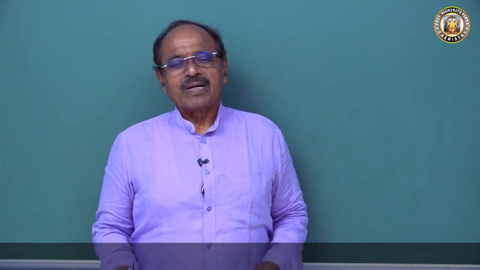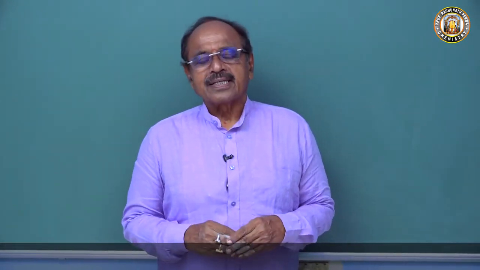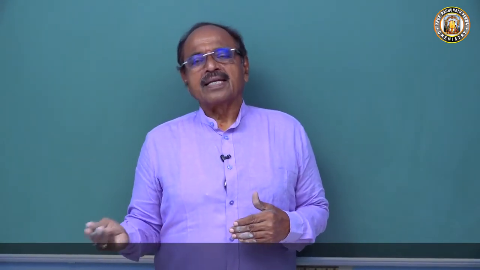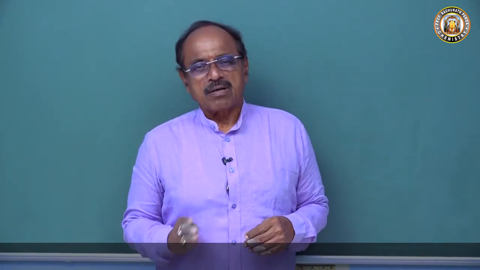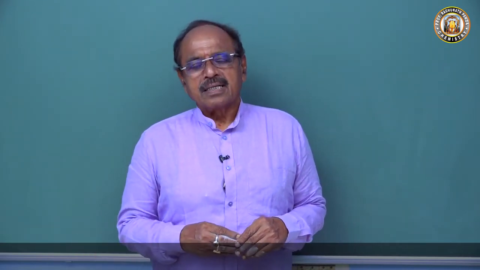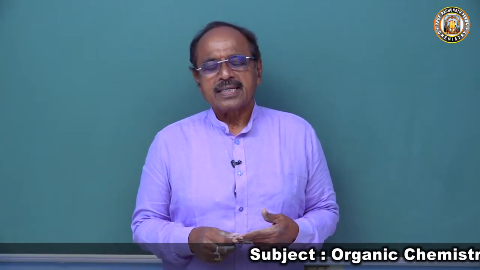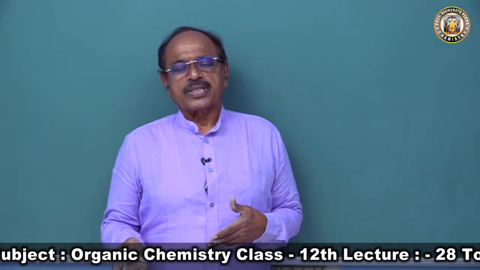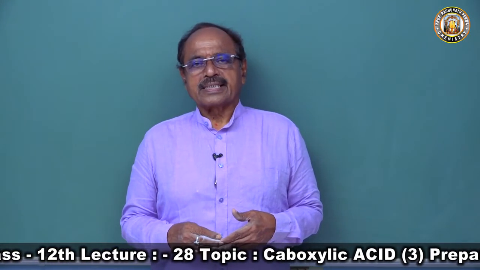Dear students, we have done the preparation of carboxylic acid by oxidation method. The oxidation of primary alcohol forms aldehyde. Then aldehyde gets oxidized to form carboxylic acid. Then oxidation of methyl ketone can be done through the haloform reaction. We take methyl ketone and treat it with chlorine in presence of sodium hydroxide. It forms trichloroketone, which forms chloroform and the carboxylic acid.